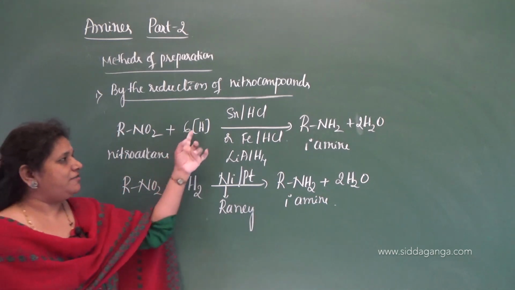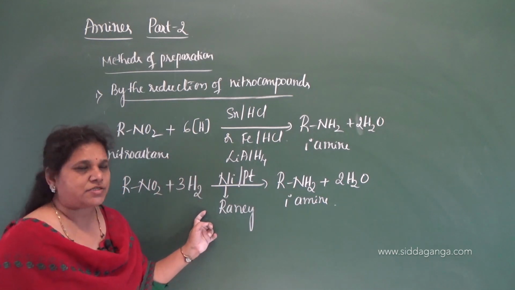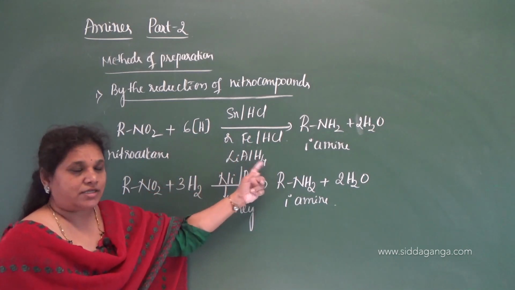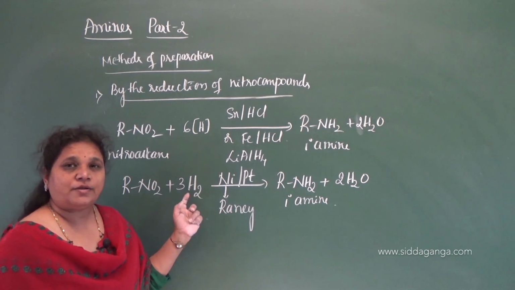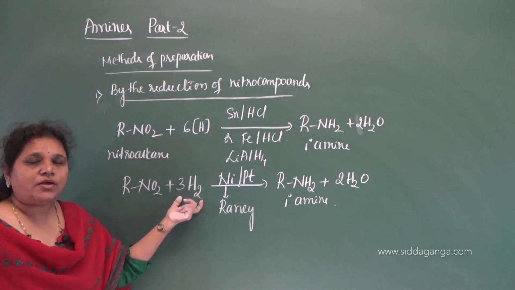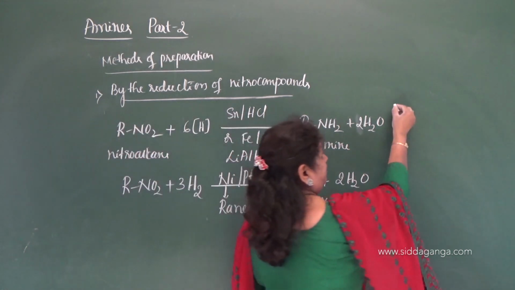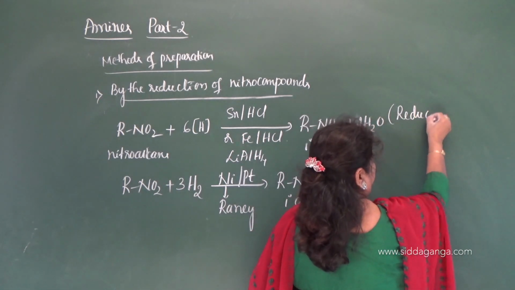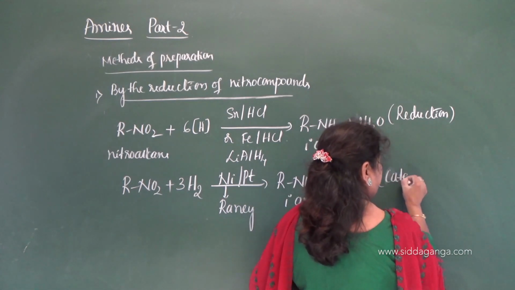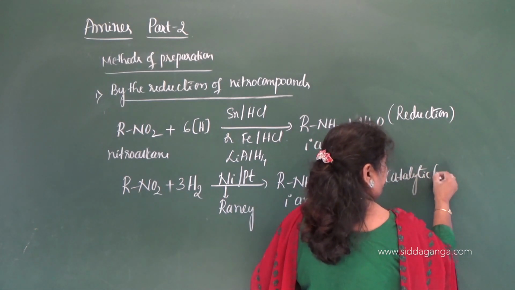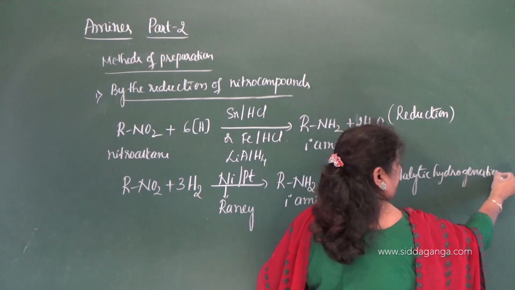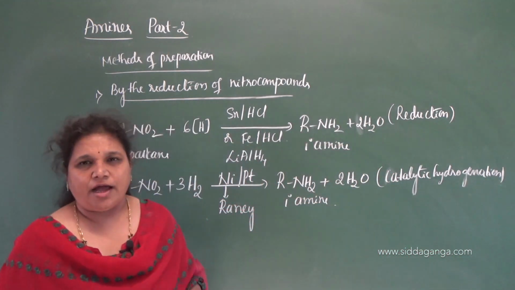3 moles. Then what is the difference between reduction and the catalytic hydrogenation? In the reduction we need to use the nascent hydrogen, where we are using the reducing agent, and here we are passing hydrogen gas through the nitro compound. Here we are using molecular hydrogen, and this is also reduction, but usually it is called catalytic hydrogenation. One of the methods of reduction is also catalytic hydrogenation.